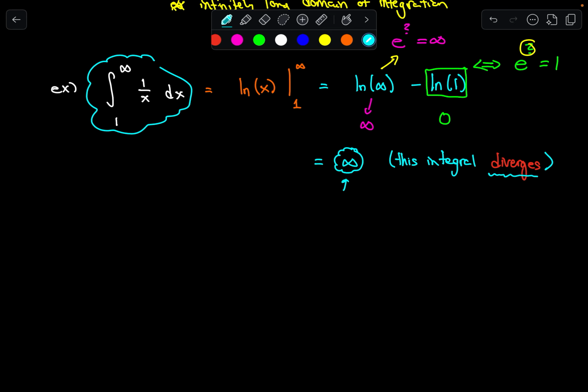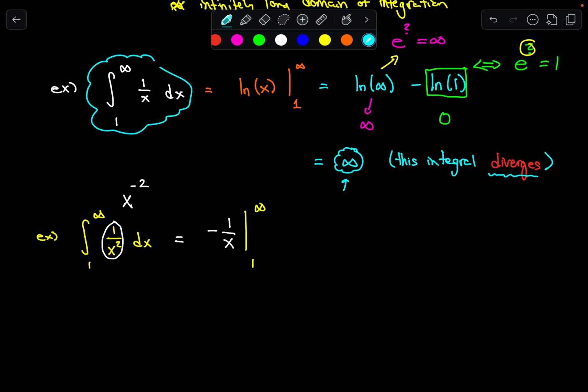And I said I was going to provide 2 examples, so let me provide the second one really quick. Right under it, let's do the integral from 1 to infinity of 1 over x squared dx. Now, please be very careful. The antiderivative of this is not the natural log of x squared, because this is the same thing as x raised to the negative 2 power, and we can use just the good old-fashioned antiderivative rule for the power rule. So we add 1 to the exponent, divide by the new exponent. We're going to get negative 1 over x evaluated from 1 to infinity.